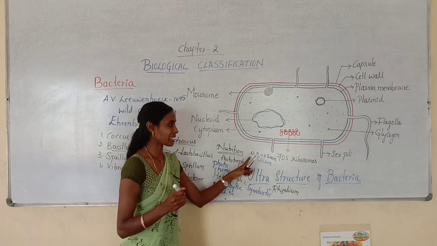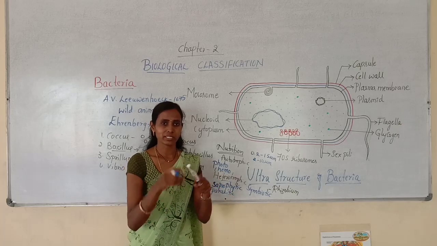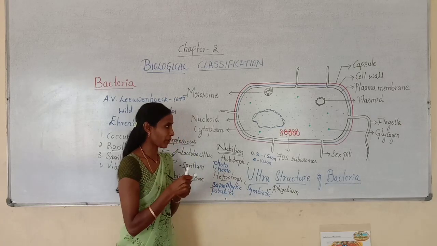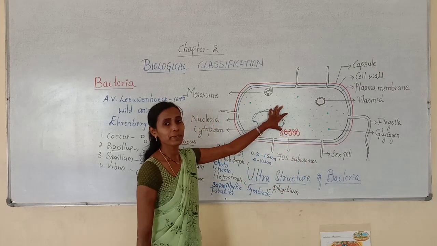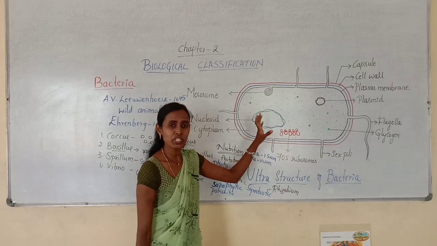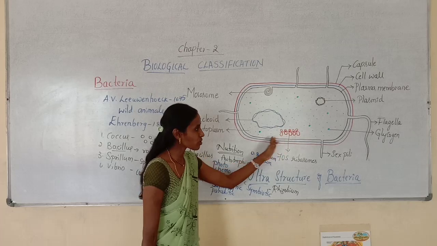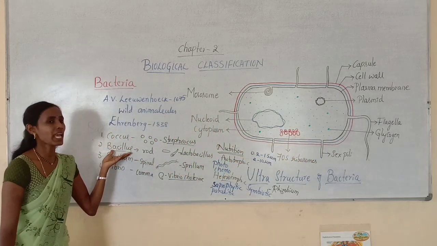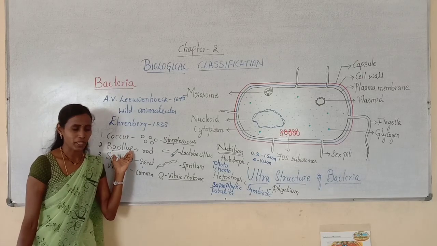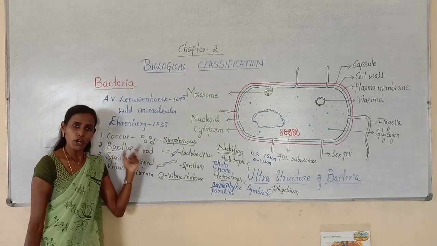So this is the size of the bacteria, diameter and length of the bacteria. When you observe the diagram, this is a typical bacteria. Which shape of the bacteria is this? This is a rod-shaped bacteria. You can say it is a bacillus type of bacteria, because bacilli cells are rod-shaped.